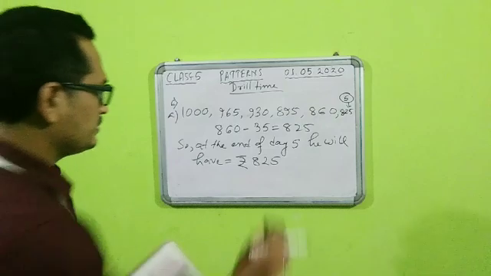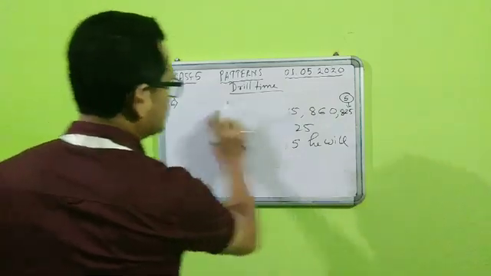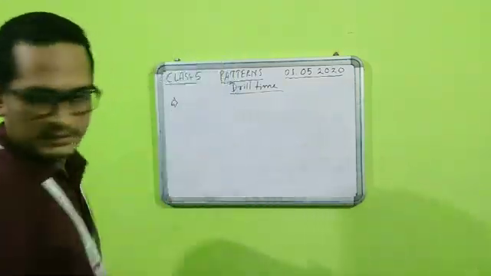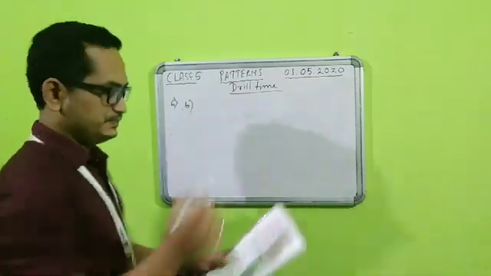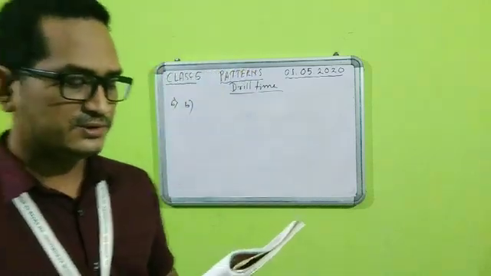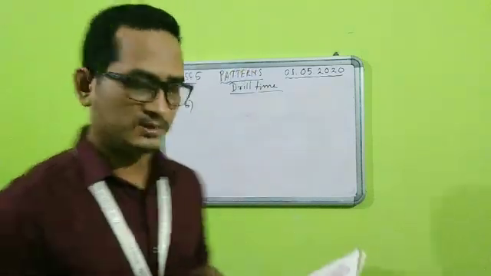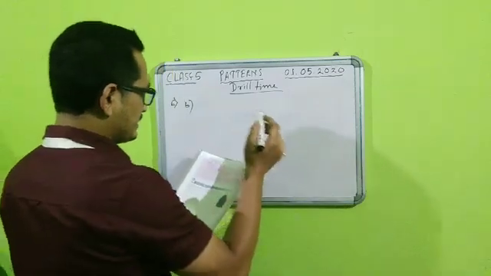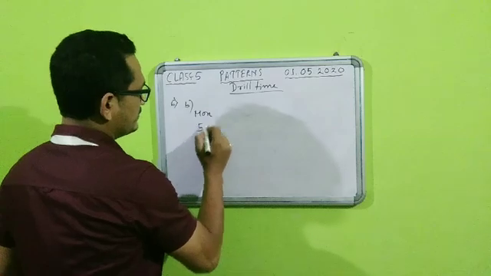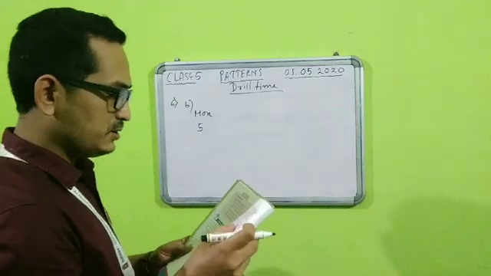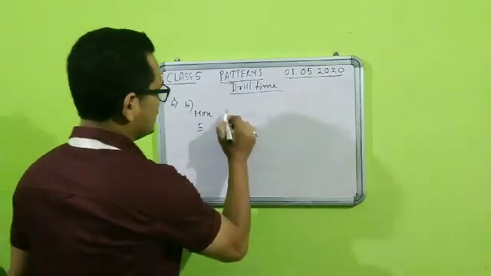Now let us go for number B. It is: the jasmine creeper in Sarita's garden had 5 flowers on Monday, then 10 flowers on Tuesday, 20 flowers on Wednesday, and so on. So if you see, on Monday how much was it? On Monday it was 5. Then on Tuesday it was 10.